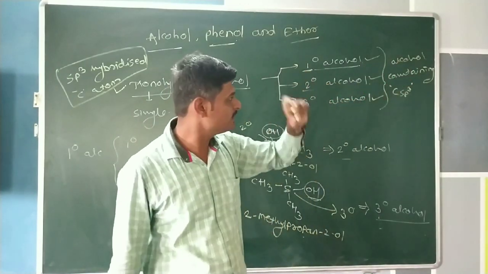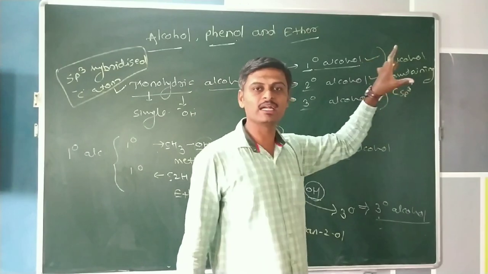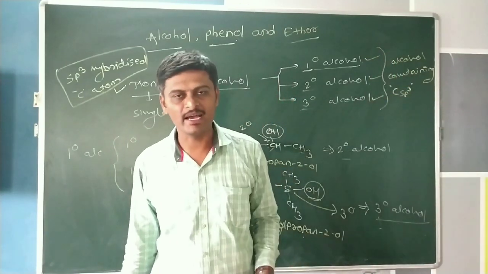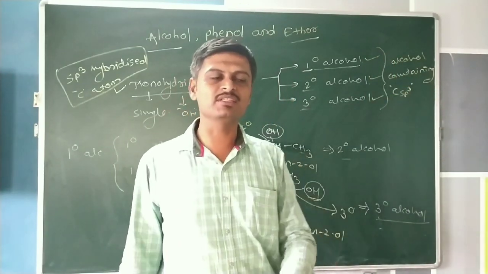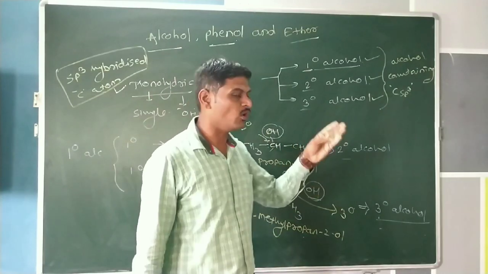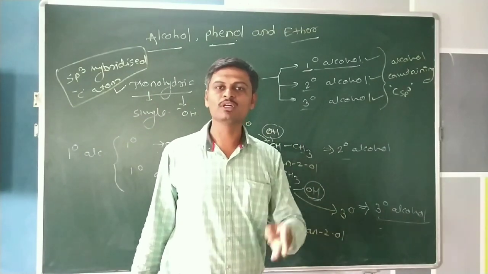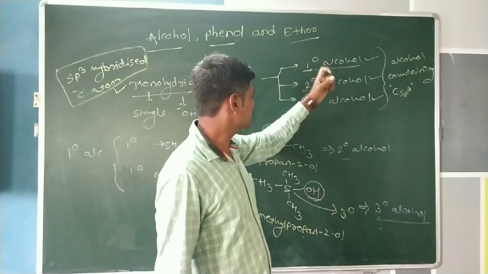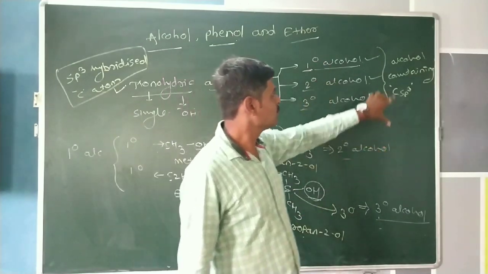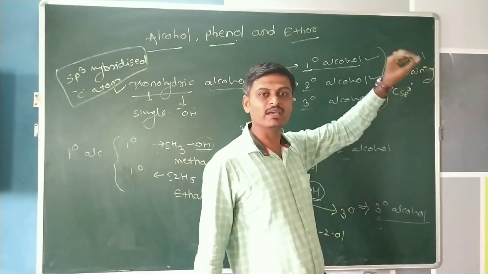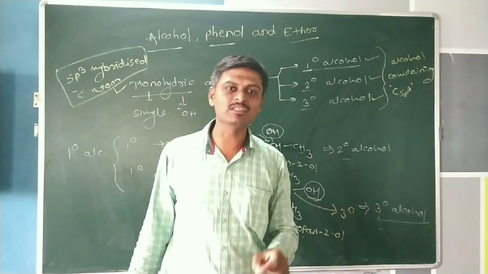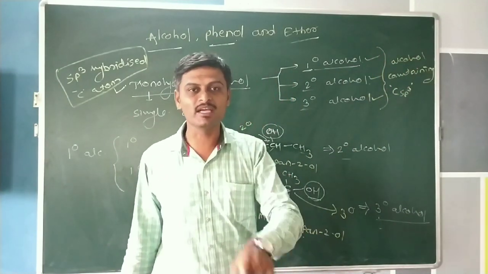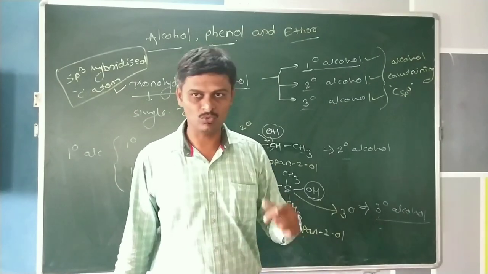That means, in this type, all hydroxy groups are attached to the sp3 hybridized carbon atom. That means all hydroxy groups are attached to the singly bonded carbon atom. Therefore, primary, secondary, and tertiary alcohol we can consider as C-sp3, that means the carbon having sp3 hybridization.